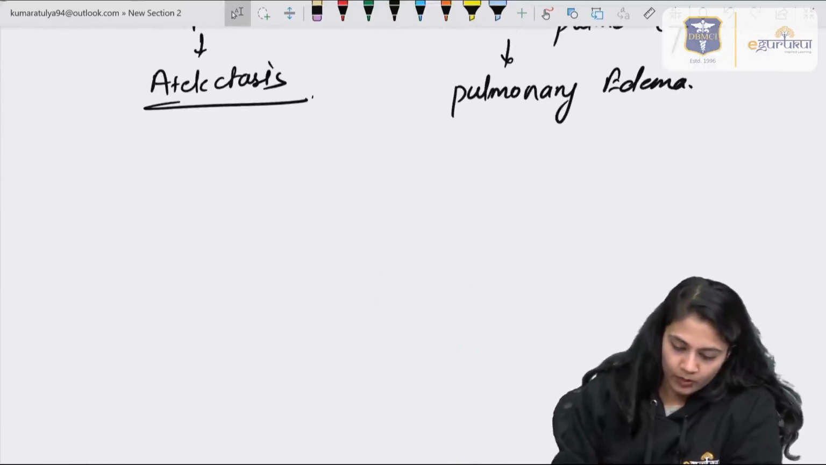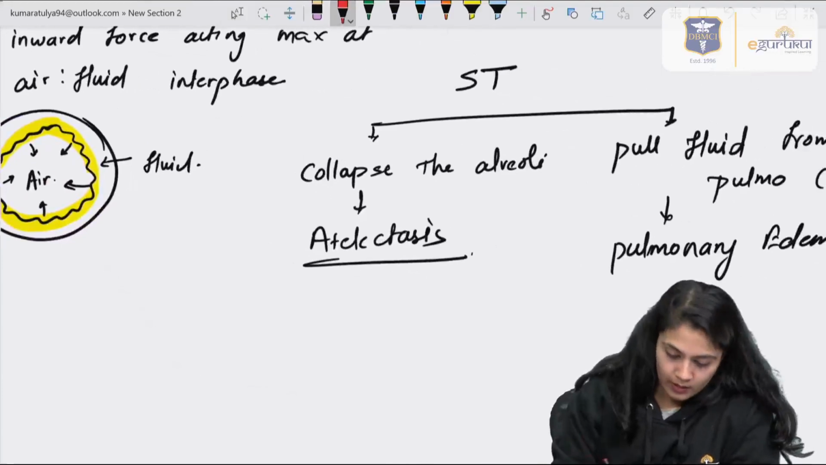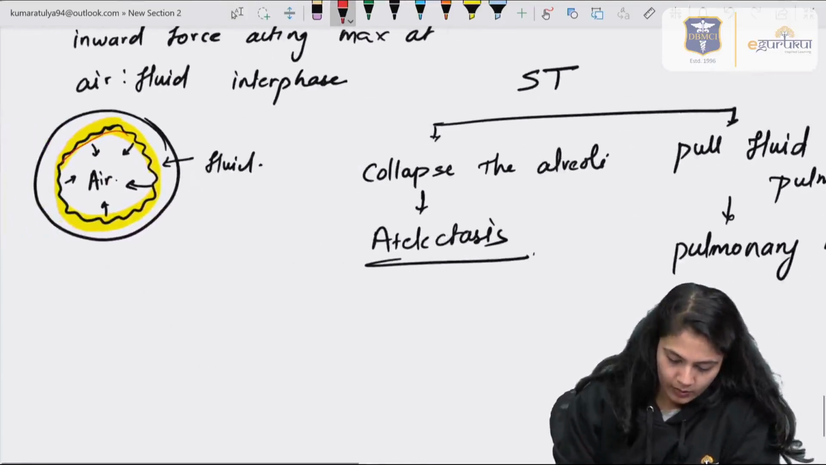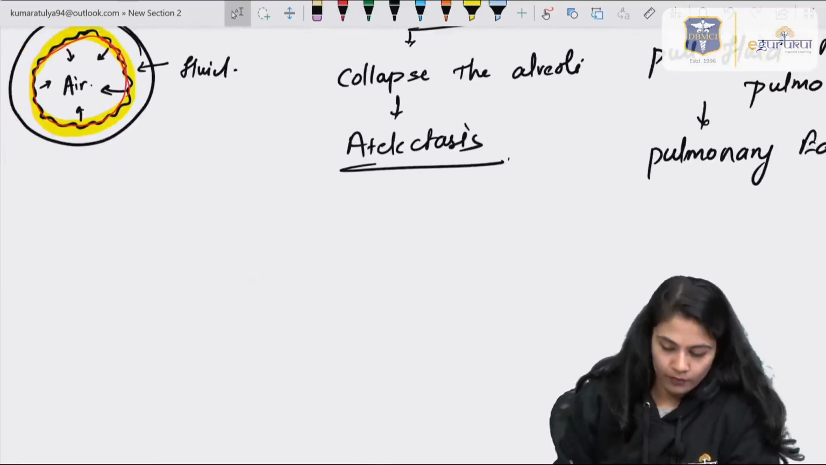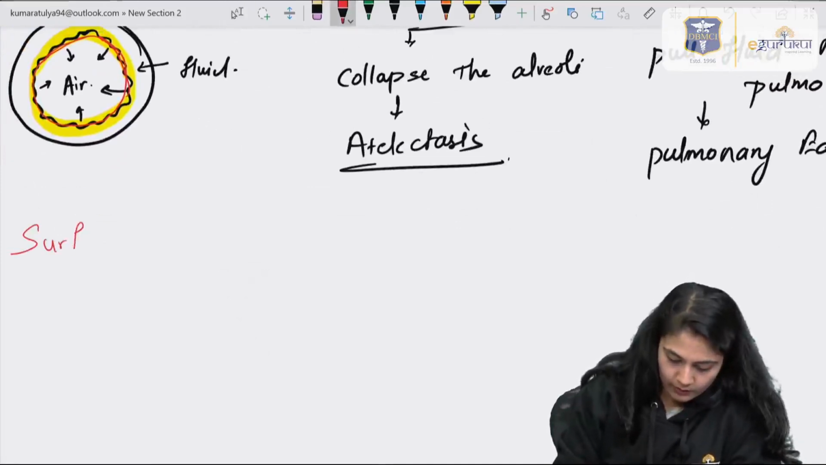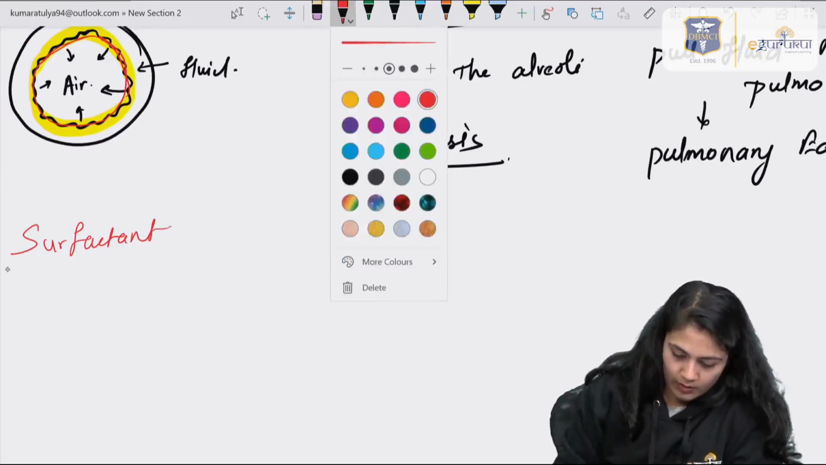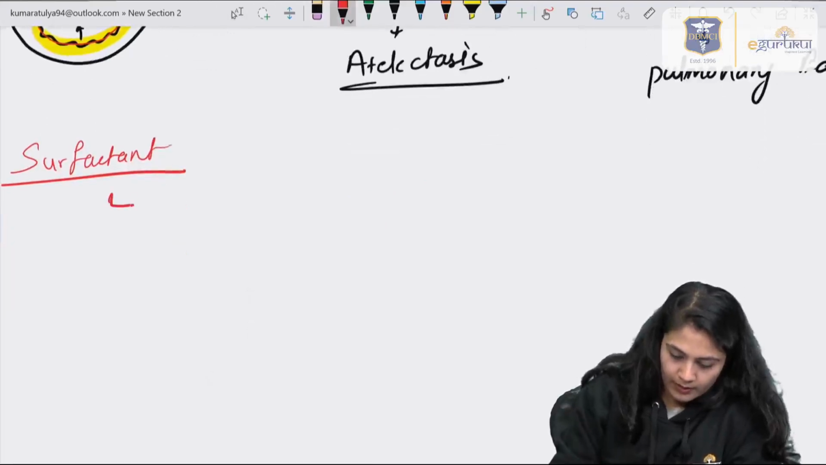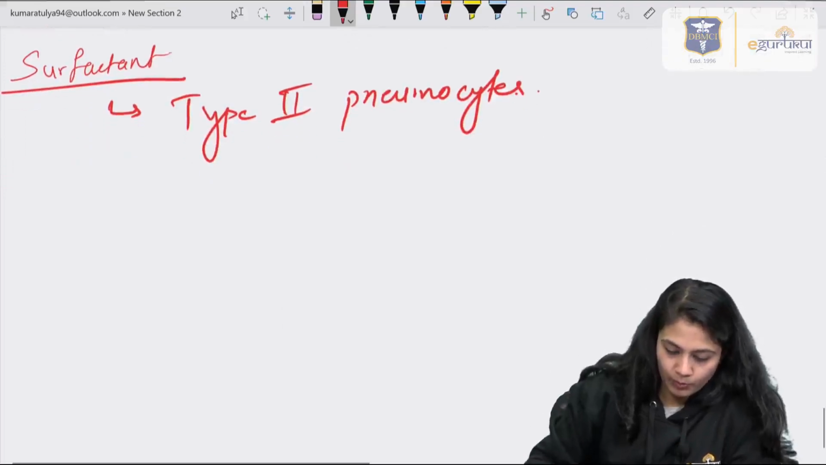Now we have to remove this surface tension because we don't want our alveoli to collapse. So that's why this layer is lined with a substance which breaks the air fluid interface, which is known as the surfactant. First of all, it is released by type 2 pneumocyte, which is the answer of our question, type 2 pneumocyte.